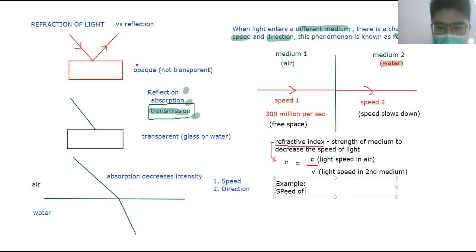Okay, speed of light in air equals 3 times 10 to the power of 8 meters per second.